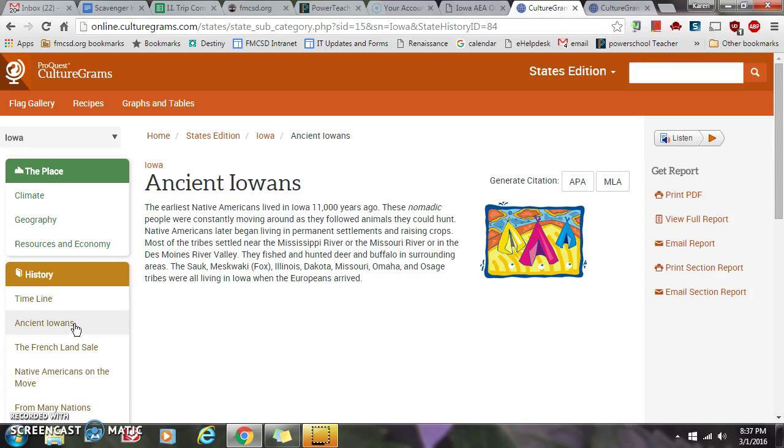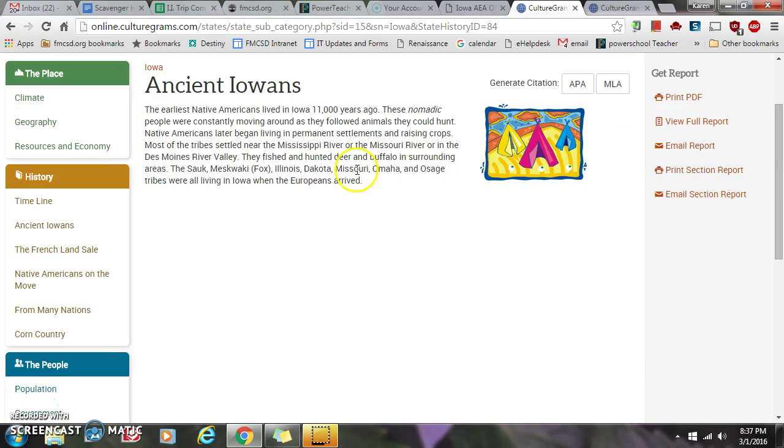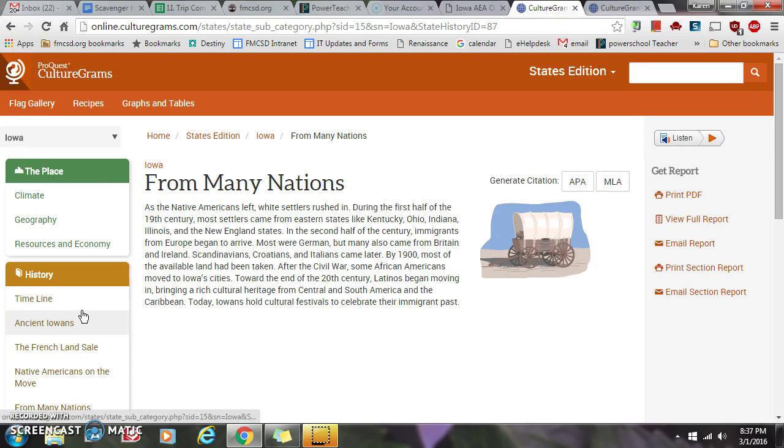And we find out some of the earliest Native Americans lived in Iowa about 11,000 years ago. Want to move on down to the next part of our sidebar here, and we see we have information about Native Americans. We also see that we have some information about many of the people that came to Iowa to live.